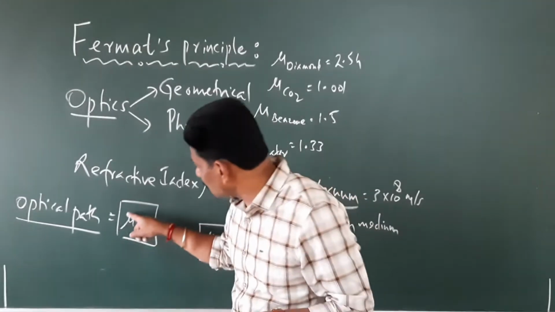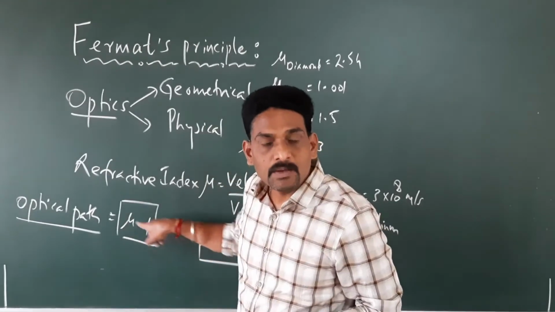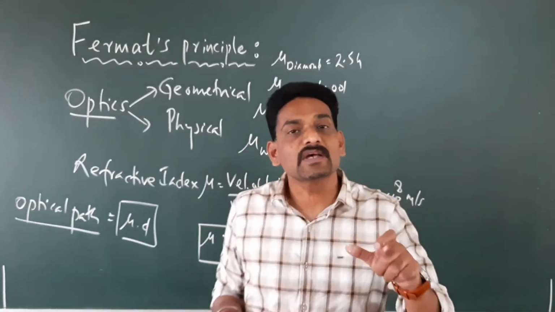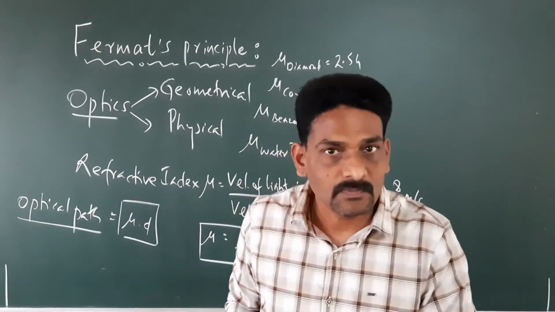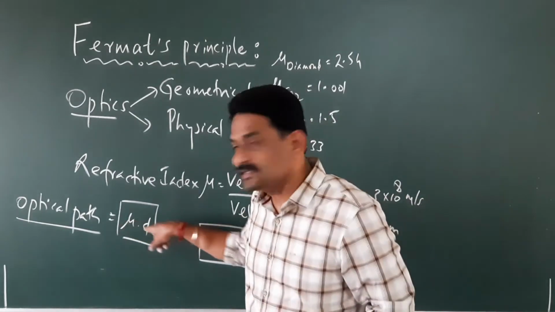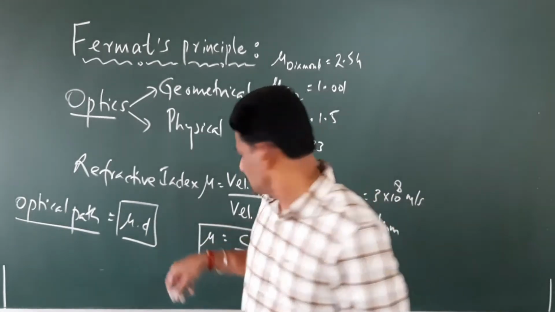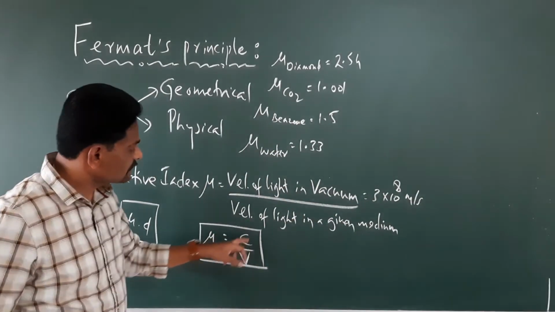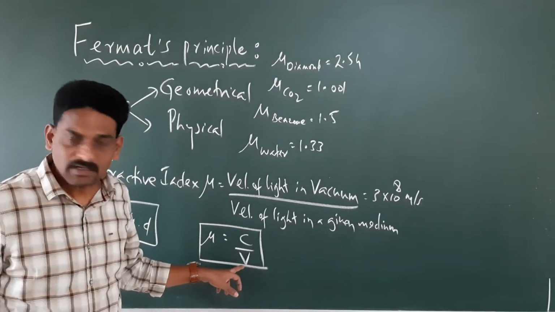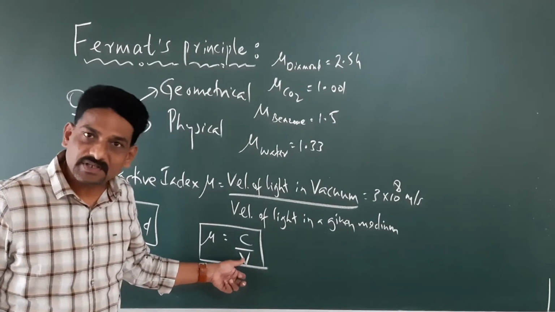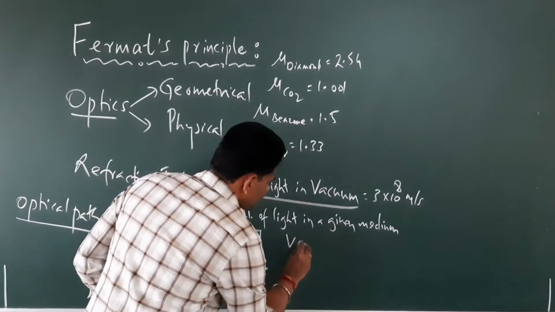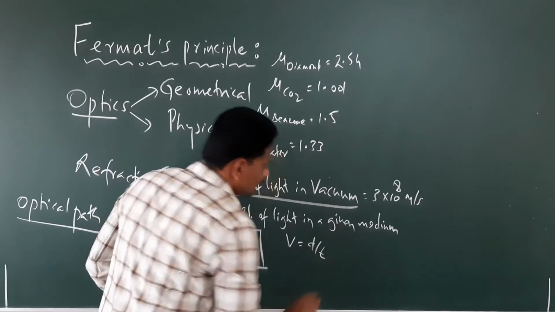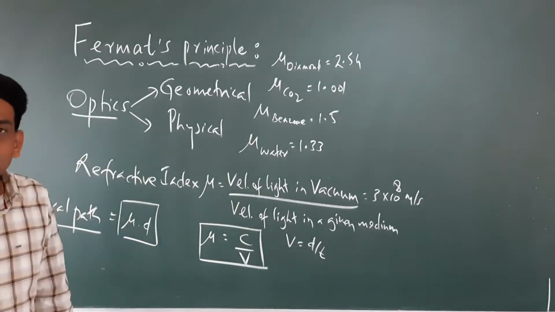The product of mu into d is what is known as optical path. You know how we get this? Here we have mu equals c by v. What is v? Velocity. What is velocity? Distance by time.